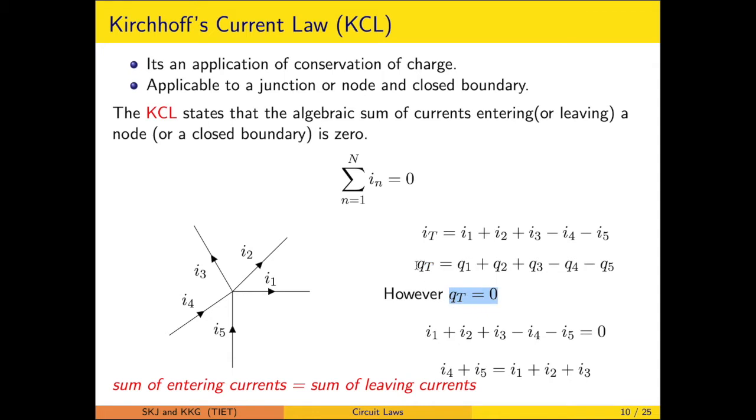So when QT is 0, correspondingly in the derivative form IT will also be 0. That dictates that I1 plus I2 plus I3 minus I4 minus I5 is equal to 0. These are re-represented into an entering current nomenclature and a leaving current nomenclature. That's why it suggests the sum of the entering currents is equal to the sum of the leaving currents.